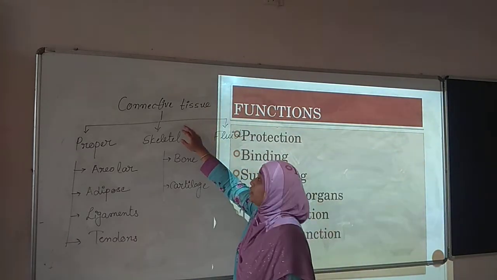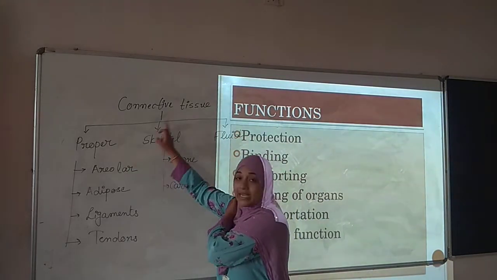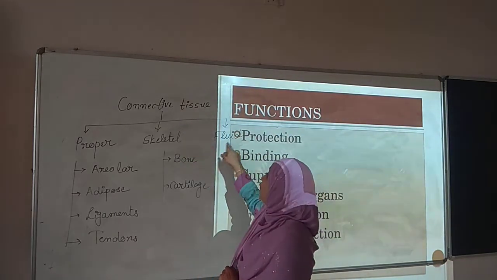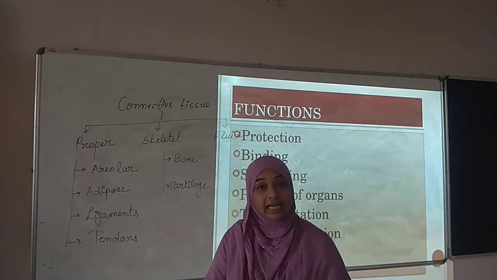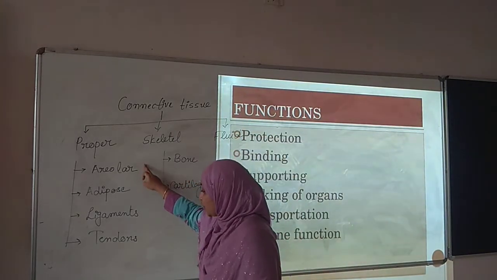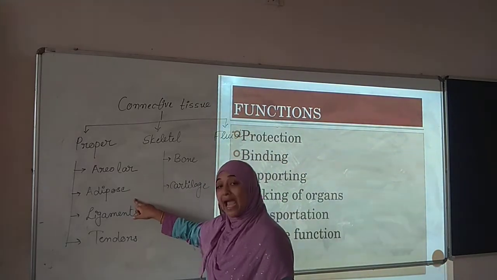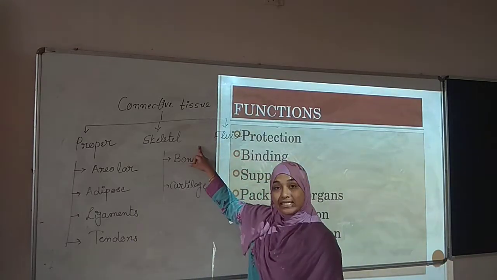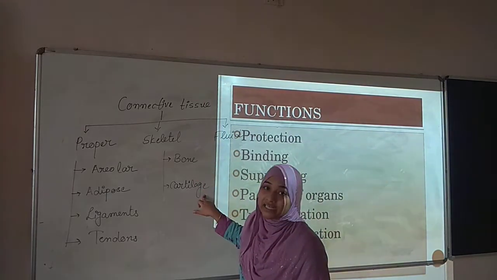So come here, dear students. Connective tissue is mainly of three types: proper connective tissue, skeletal connective tissue and fluid connective tissue. Proper connective tissue is again of four types: areolar connective tissue, adipose tissue, ligaments and tendons. Skeletal connective tissue is divided into two types: bone and cartilage.